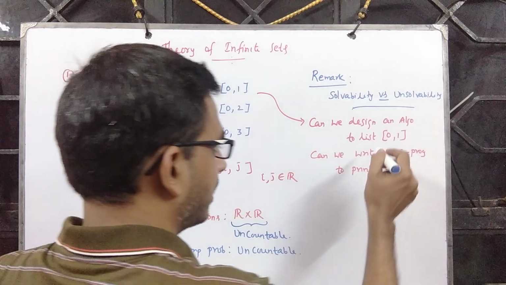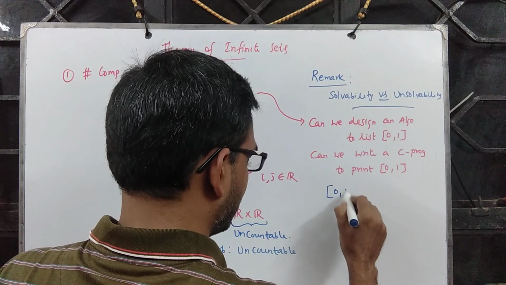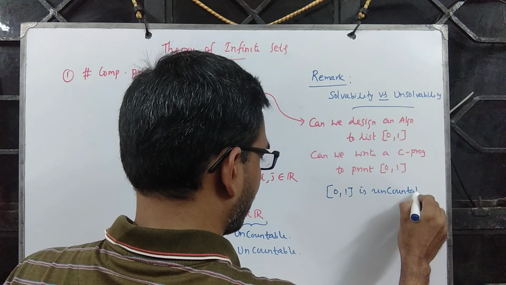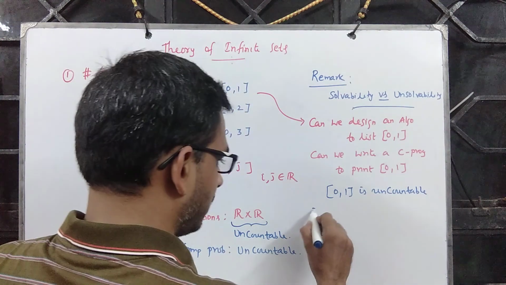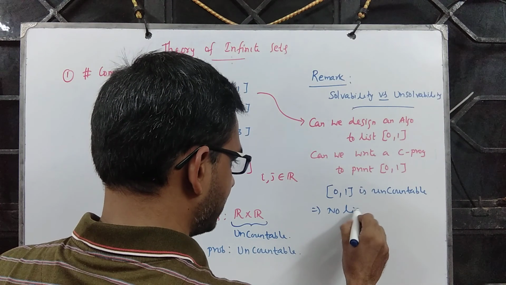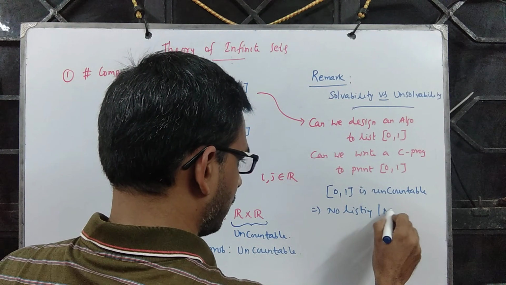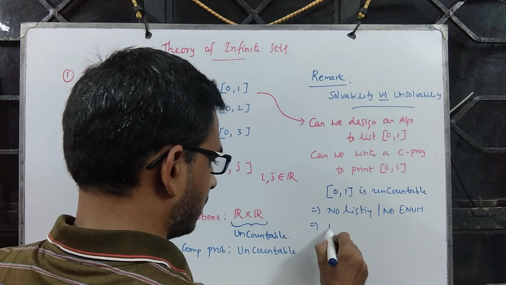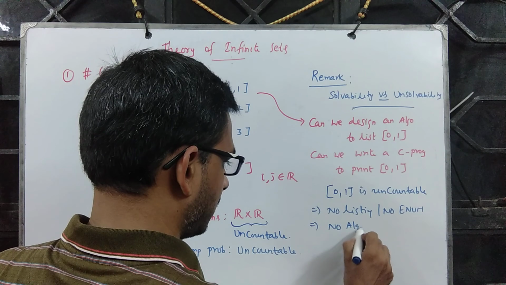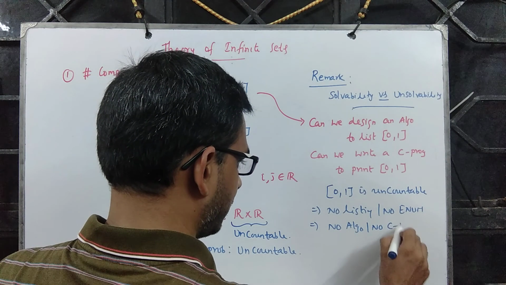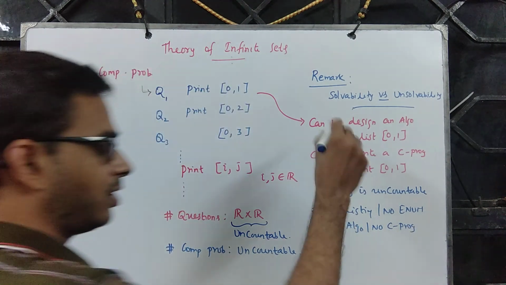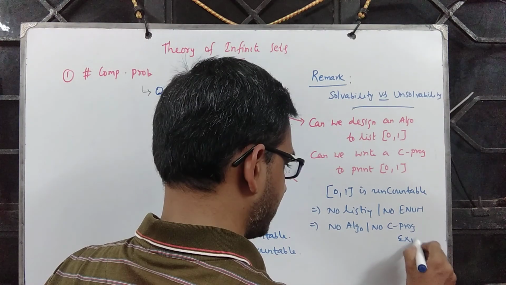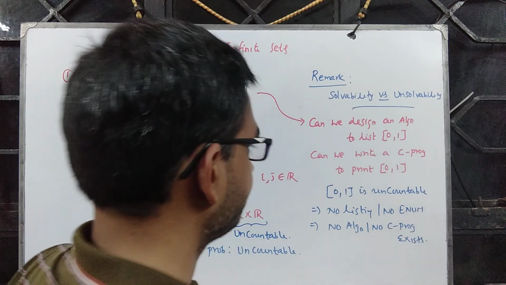We know that [0, 1] is uncountable, which means what? There is no listing or no enumeration, which means no algorithm or no C program can list all of this, which means no algorithm exists or no C program exists.